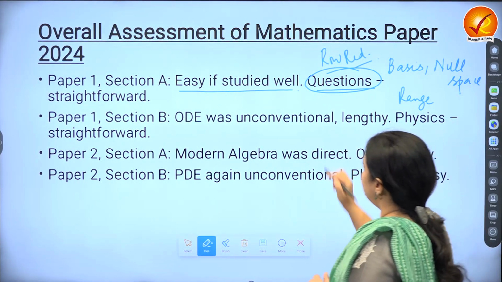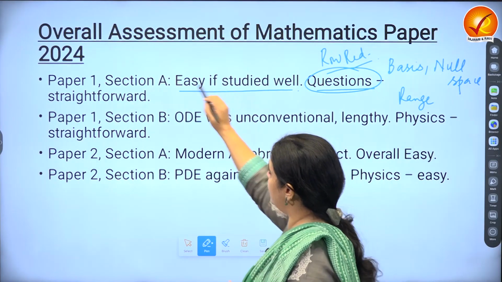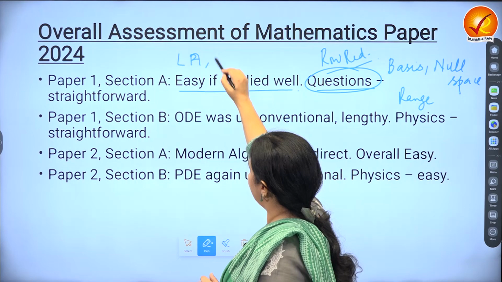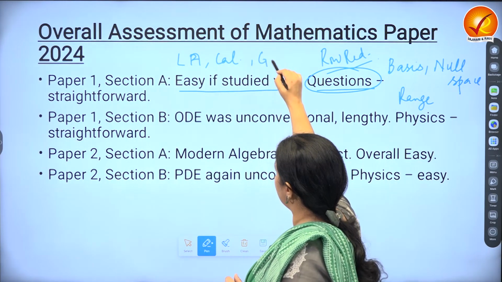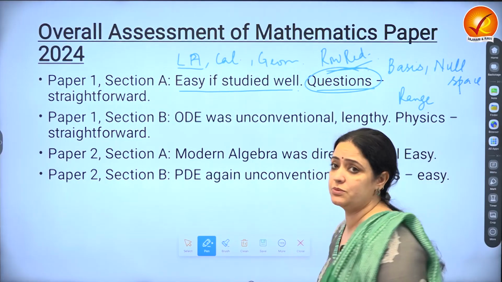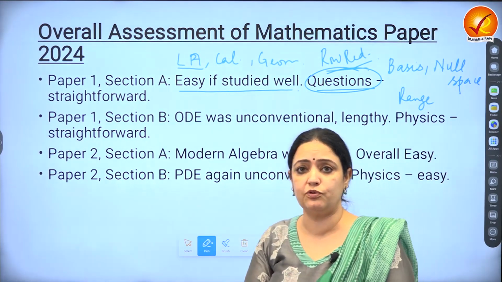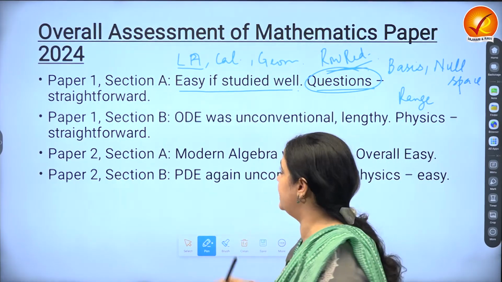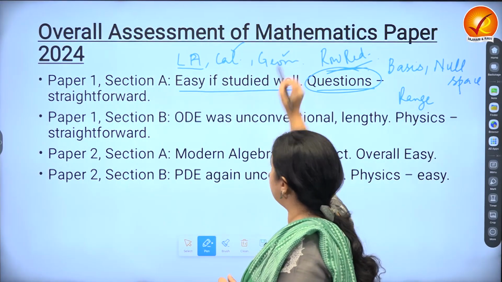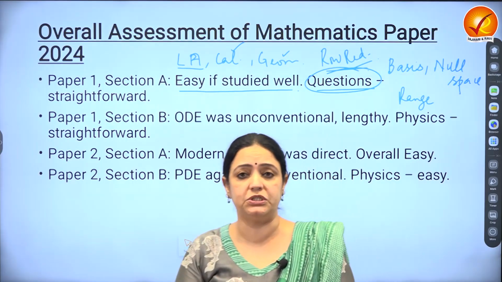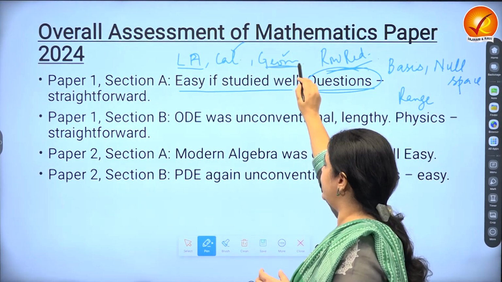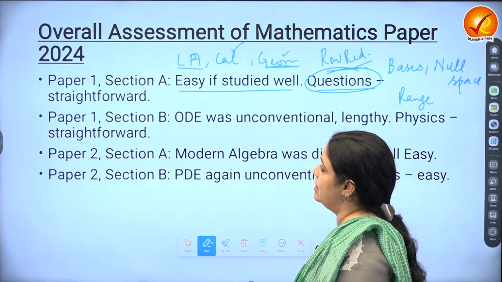So, for example, if you talk about paper 1 section A, then the topics that they ask are linear algebra, calculus and geometry. All the three. So, linear algebra has come out to be very, very predictable, absolutely on the lines of what previous year question papers have been like. Calculus is also very predictable. Geometry, where sometimes they ask some questions which are offbeat, this year has been pretty much on the lines that they have always been asking.